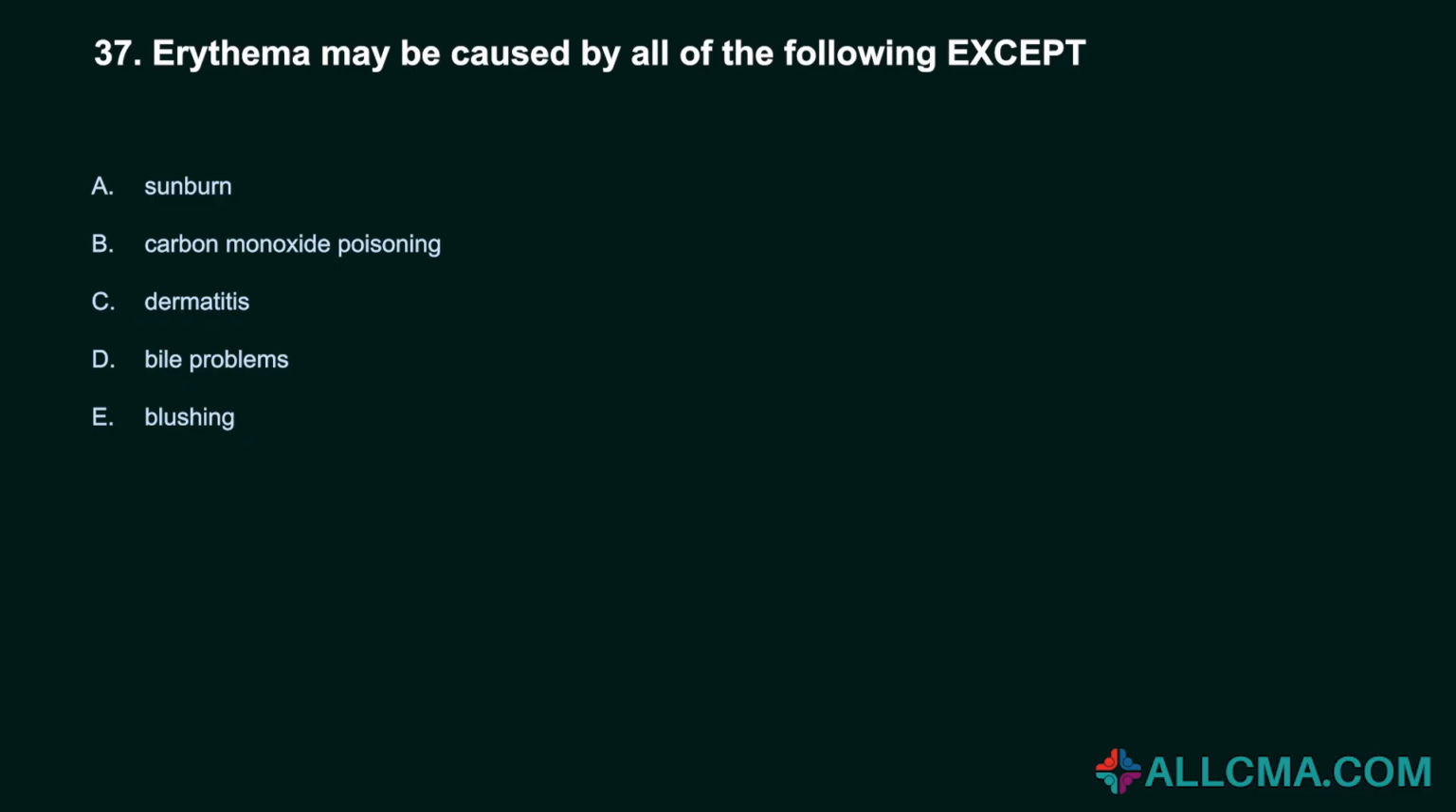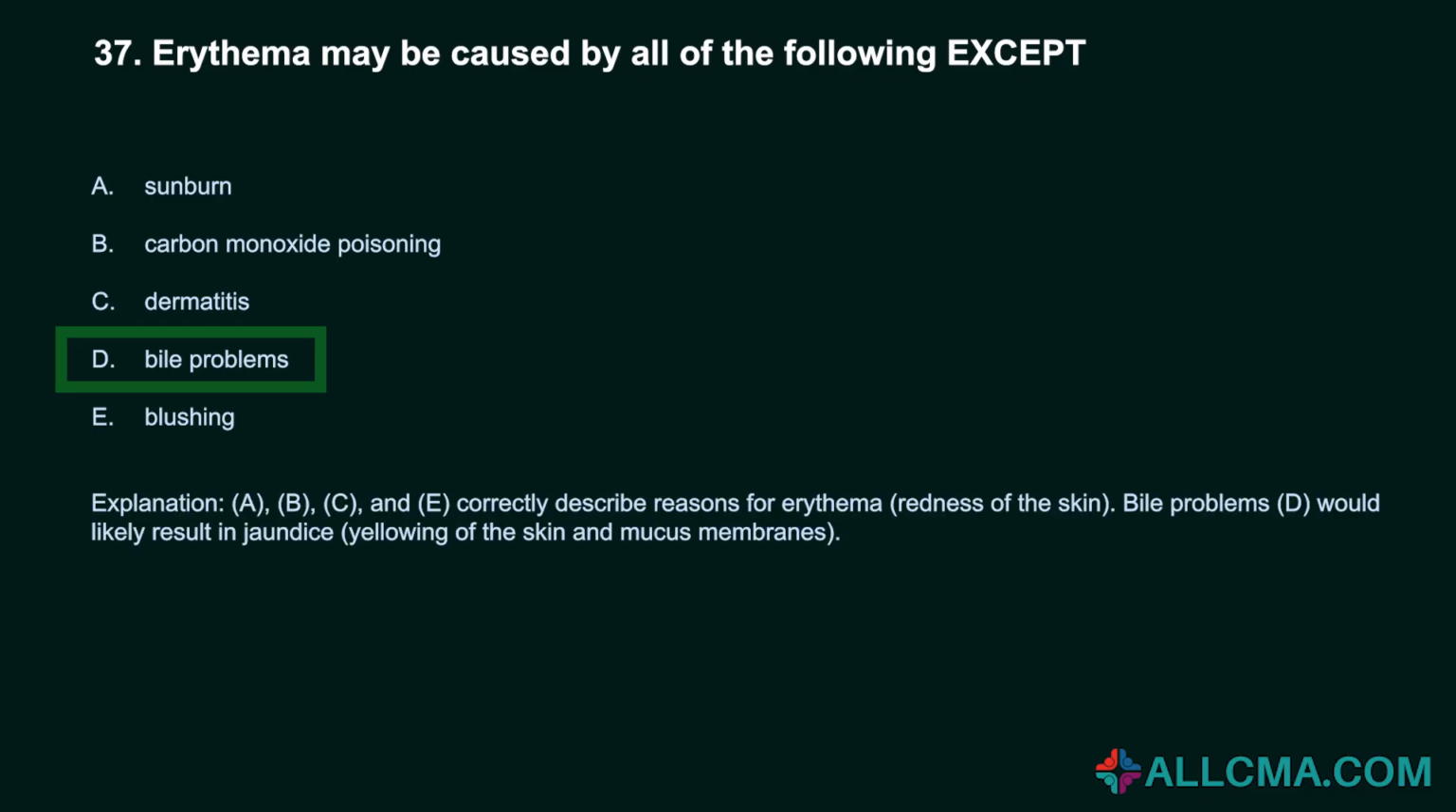37. Erythema may be caused by all of the following except: A. Sunburn. B. Carbon monoxide poisoning. C. Dermatitis. D. Bowel problems. E. Blushing. Correct answer, D. Bowel problems. A, B, C, and E correctly describe reasons for erythema, redness of the skin. Bowel problems, D, would likely result in jaundice, yellowing of the skin and mucous membranes.